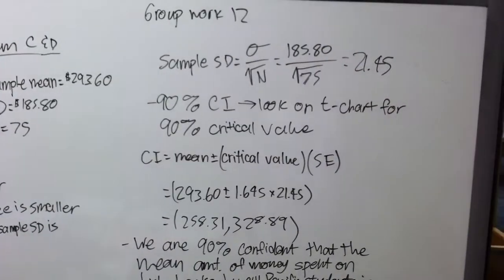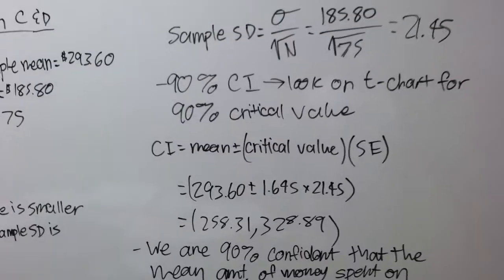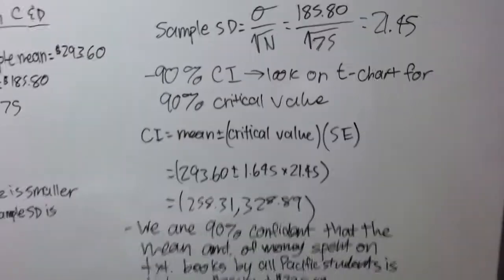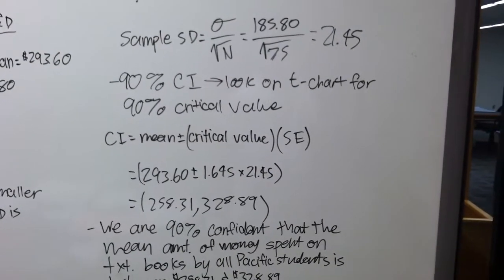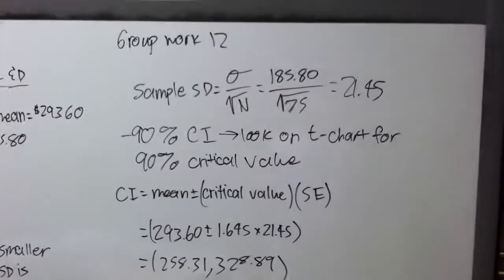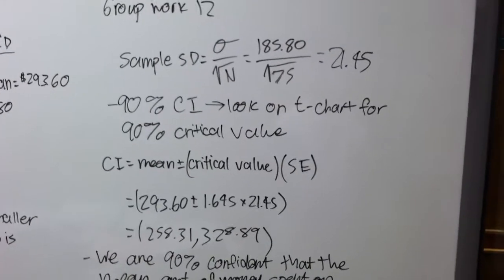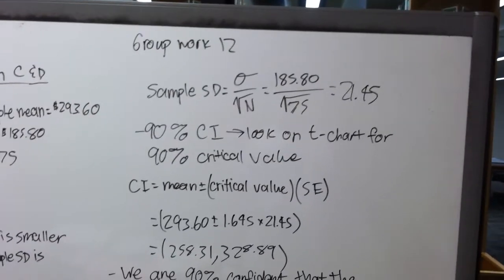and B, in order to find our confidence interval, we need to first find... We know our mean, but we don't know our critical value and our standard error. So first we want to find the standard error.